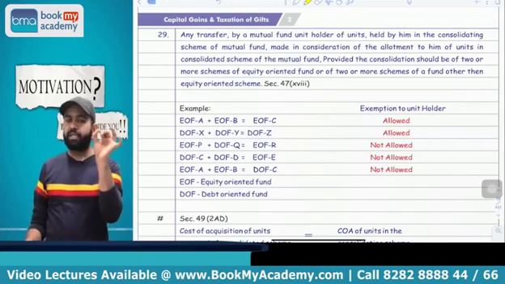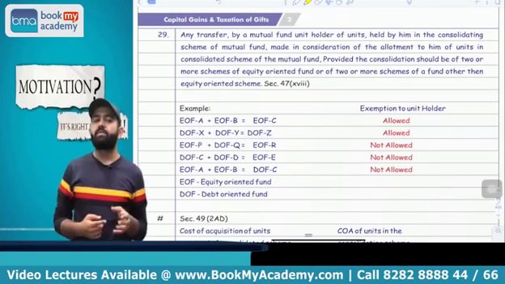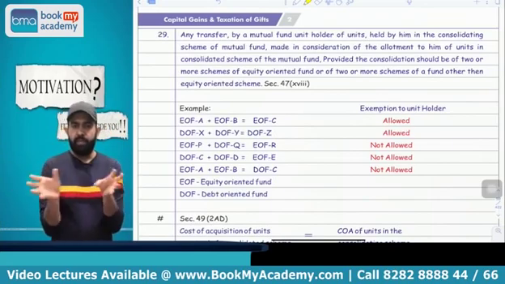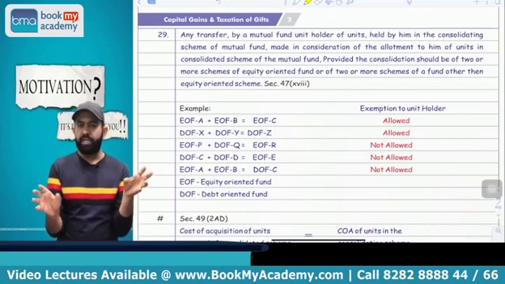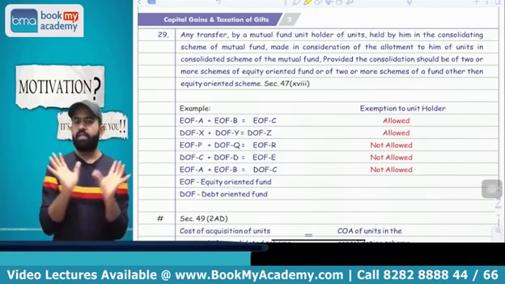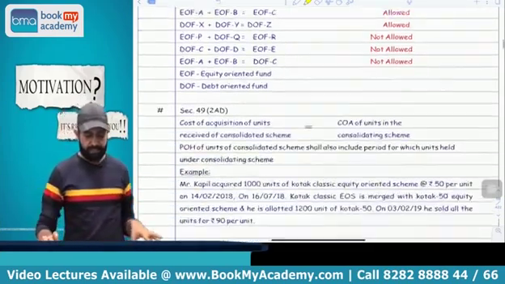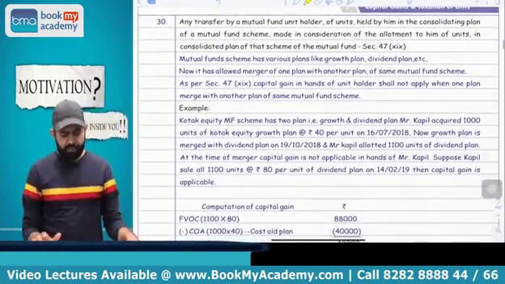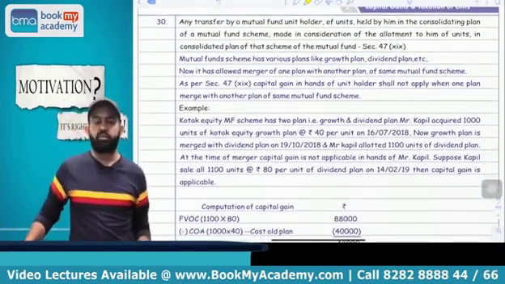Yes. But this exemption at the time of merger is available only if one equity oriented unit merges with another equity oriented unit, or a debt oriented unit is merged with a debt oriented unit. Now try to understand the next and last part, which is related to the merger of plans.